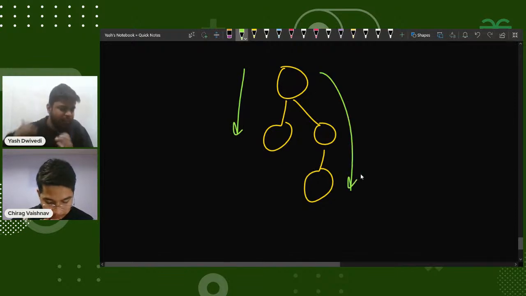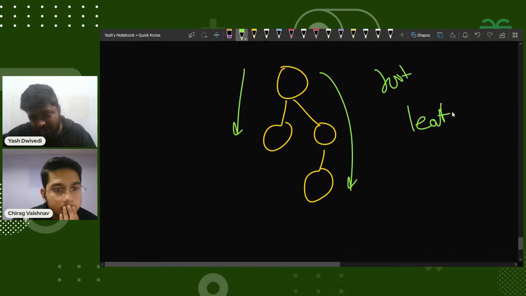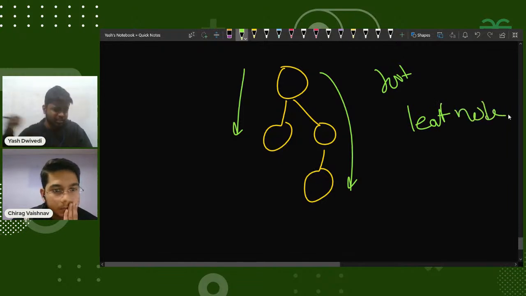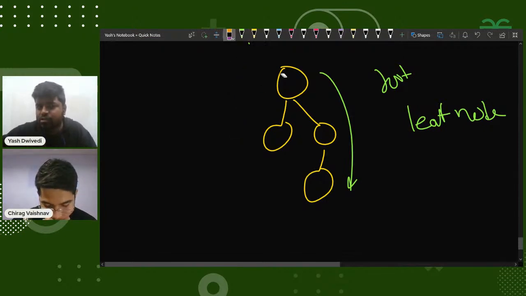I always want to hit the leaf, starting from the root node. This is what I want to do. For doing this, from a particular parent that I am at, I always need to access my children. And if I want to access my children, for that